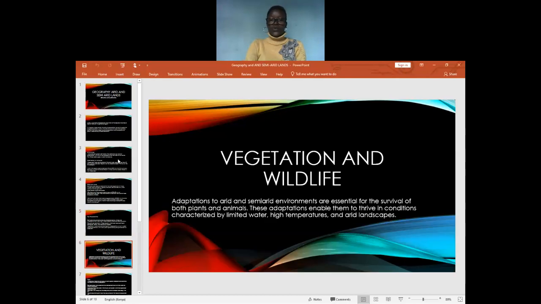Now let's look at our second topic, which talks about vegetation and wildlife. We see that adaptations to arid and semi-arid environments are essential for the survival of both plants and animals, or vegetation and wildlife. These adaptations enable them to thrive in conditions characterized by limited water, high temperatures, and arid landscapes.